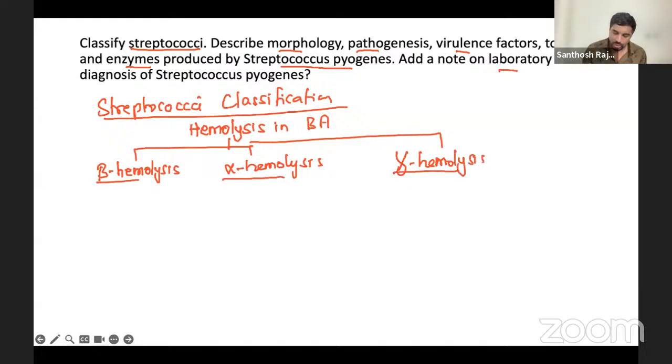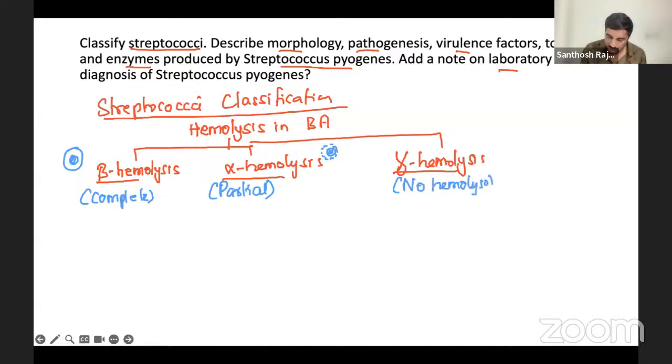Now here, beta hemolysis means it is a complete hemolysis. That means if this is a colony, you will see a clear zone of hemolysis. But in alpha hemolysis, it is partial, not complete. Around the colony, there will be a little bit of greenish pigmentation. That's what we call partial hemolysis, or alpha. Gamma means no hemolysis. Okay, so this is the classification.